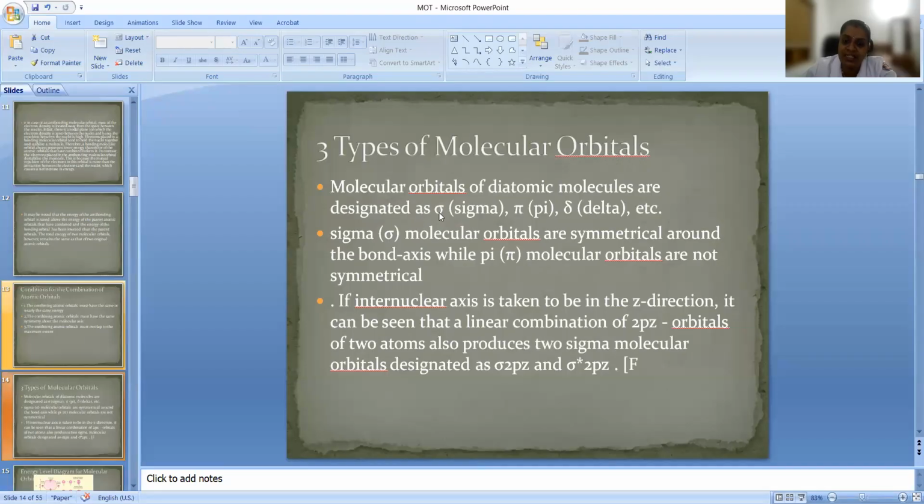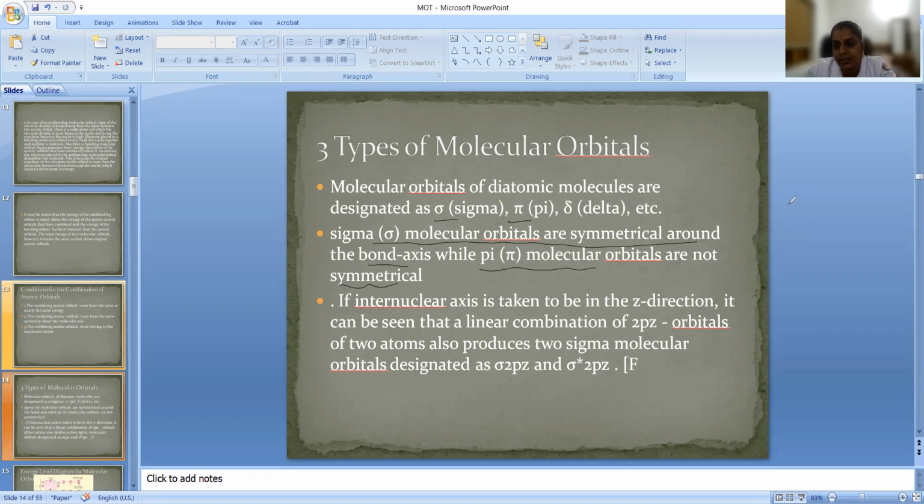So we have sigma, pi, and delta. But we will discuss here only sigma and pi molecular orbitals. Sigma molecular orbitals are symmetrical around the bond axis, and pi molecular orbitals are not symmetrical around the bond axis. Okay, so here we can see how many sigma orbitals there are.